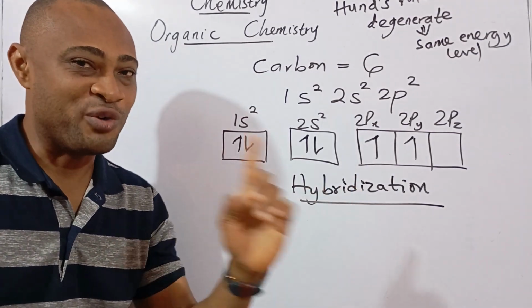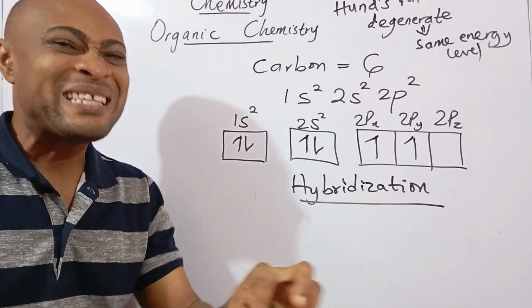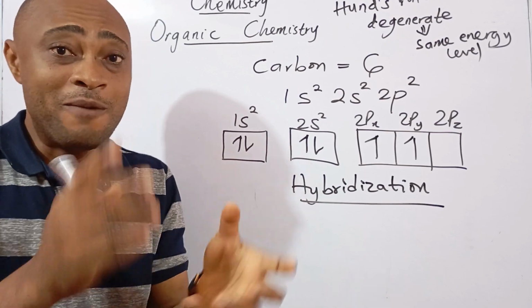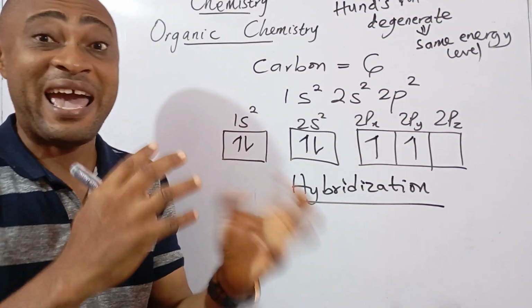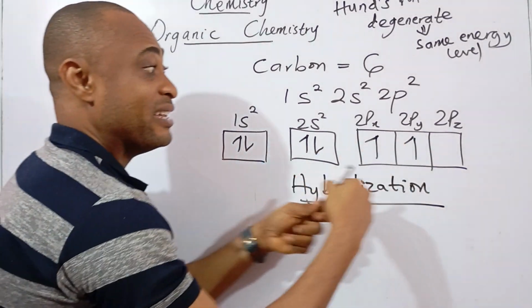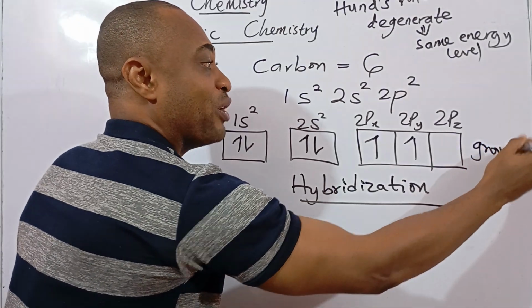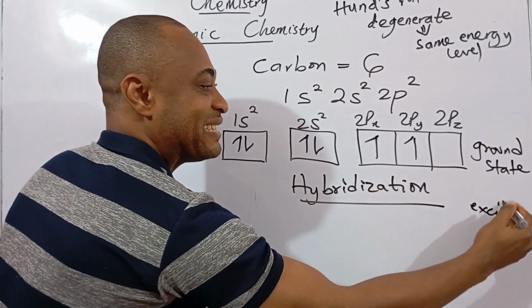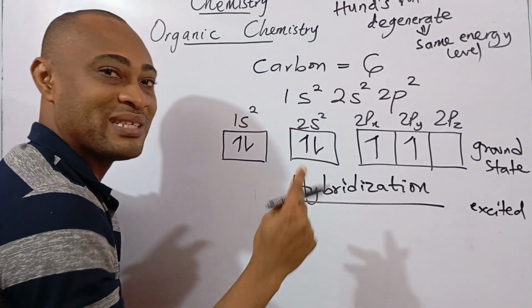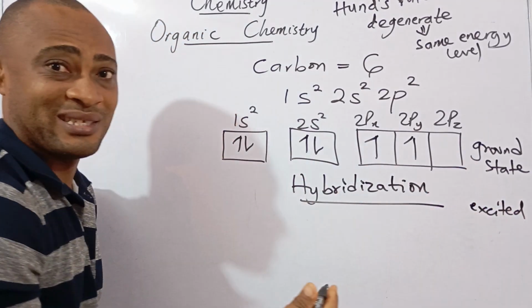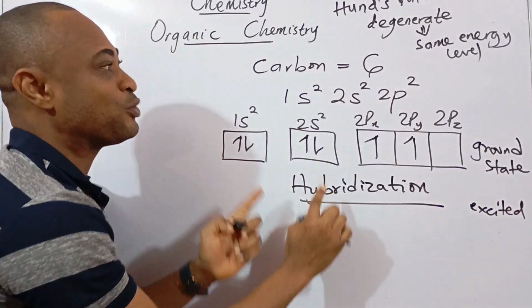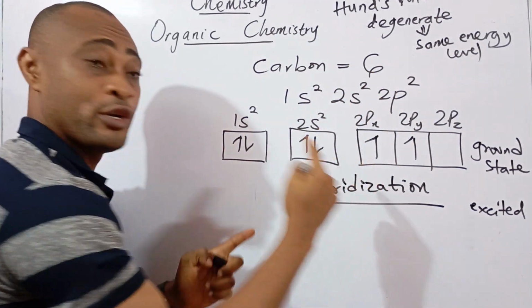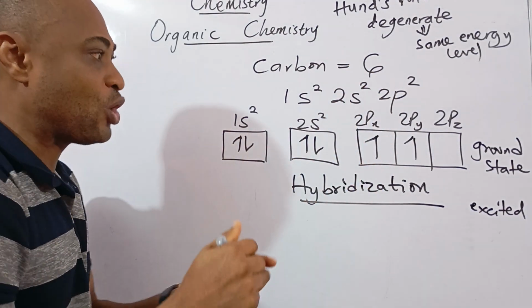What is hybridization? Remember, hybridization is the mixing of orbitals at their excited states. Here, this is called the ground state. Carbon is not reacting with anything. But when you talk about excited state, that is when carbon starts reacting with other elements. So it is hybridization that will confer on carbon the valency of 4 instead of what? 2. And that is what we need to discuss today.